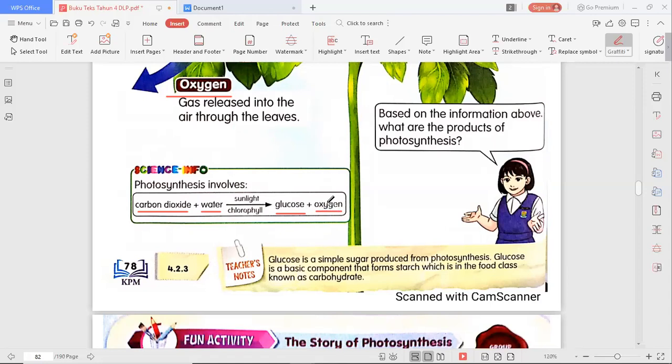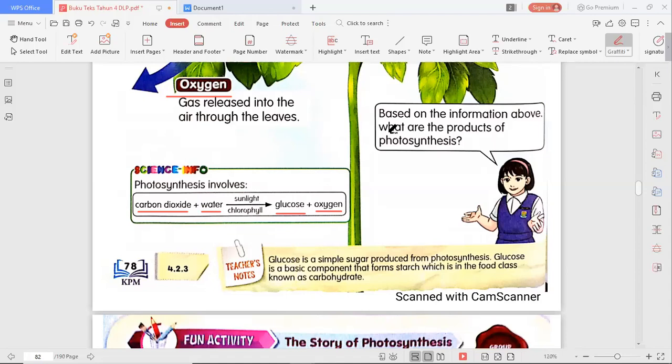So the oxygen will be released by the leaves of the plant and will be used by humans and animals. So you need to remember this simple formula about photosynthesis.